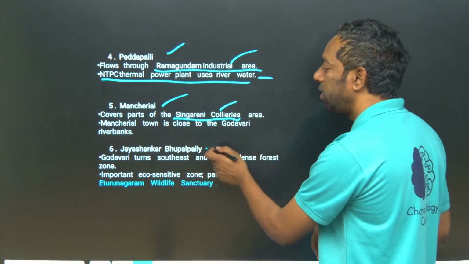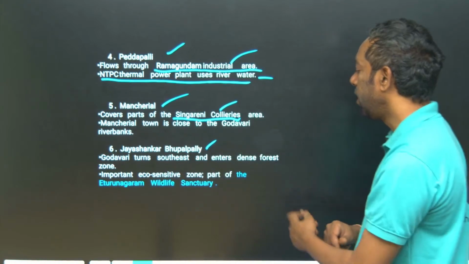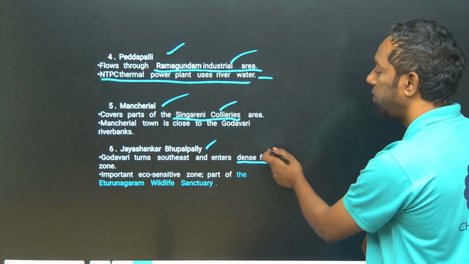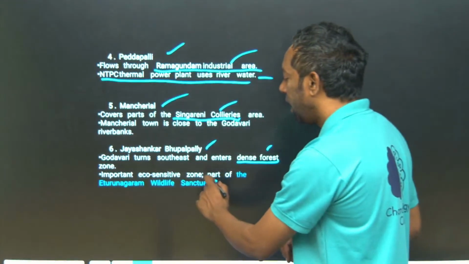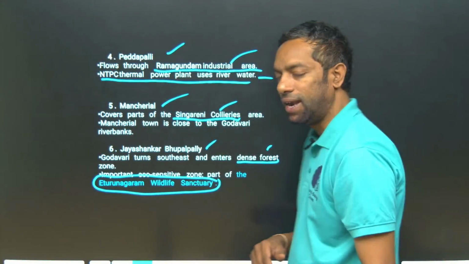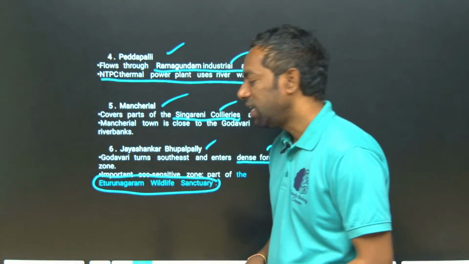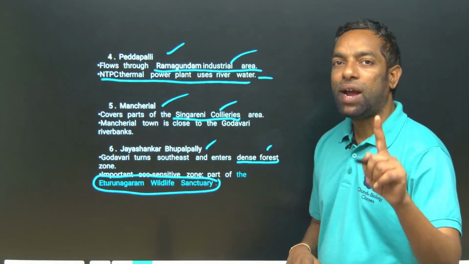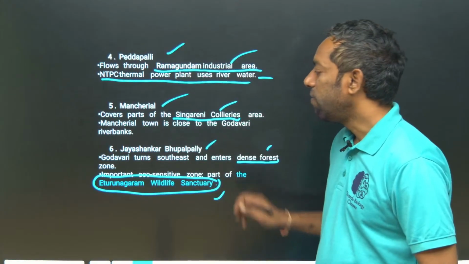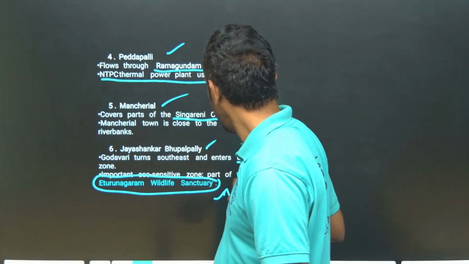And if we come to Jayashankar Bhupalpalli, it is in the south and enters a dense forest zone. There is the Eturu Nagaram Wildlife Sanctuary. This is important for the Godavari River flowing through Jayashankar Bhupalpalli. The wildlife sanctuary is there, Eturu Nagaram Wildlife Sanctuary. This is also important for TSPSC.